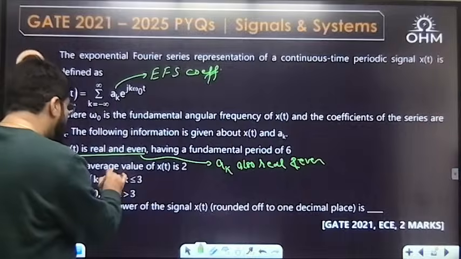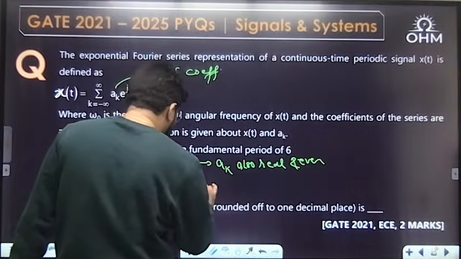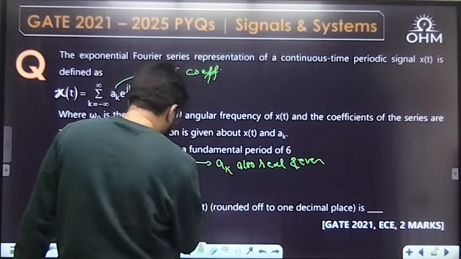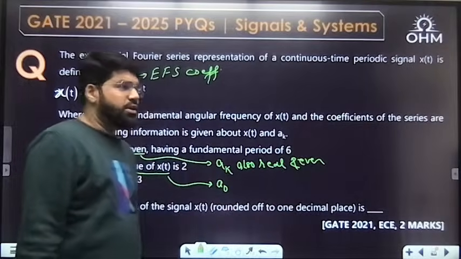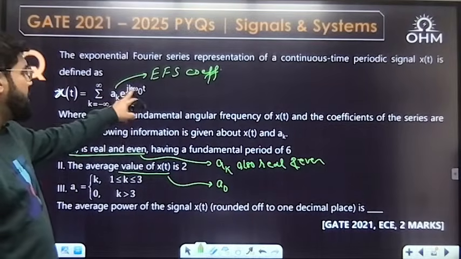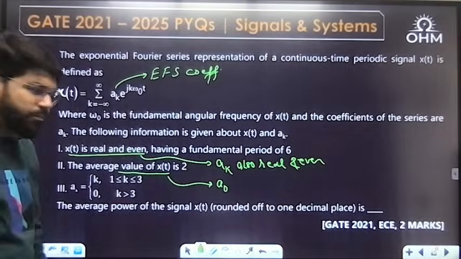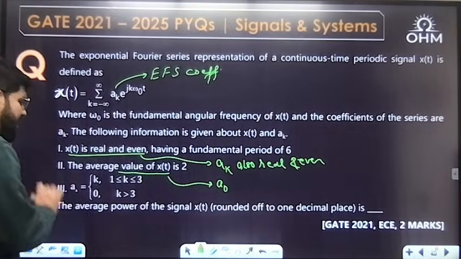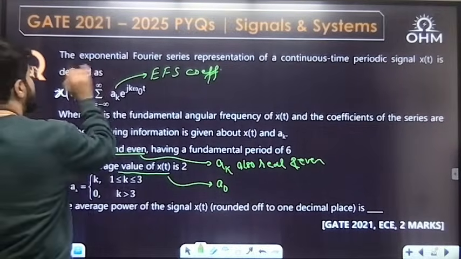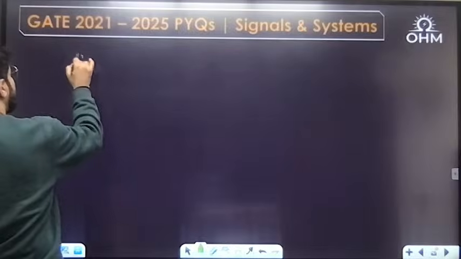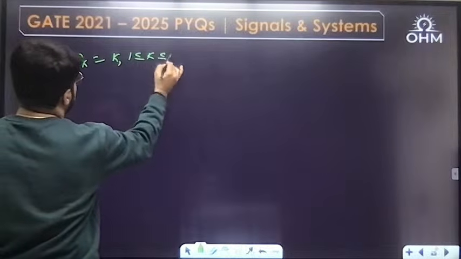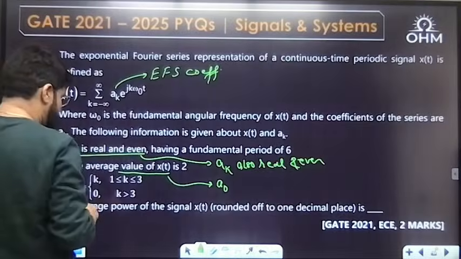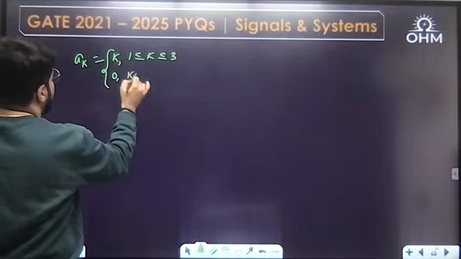Average value. Now, what is the average value of a signal? The average value of a signal is also its DC value, that is a naught, the Fourier series coefficient, because if you take k equal to 0, then you get the DC value. And then a_k is given as a_k equal to k for 1 less than or equal to k less than or equal to 3, and 0 for k greater than 3.